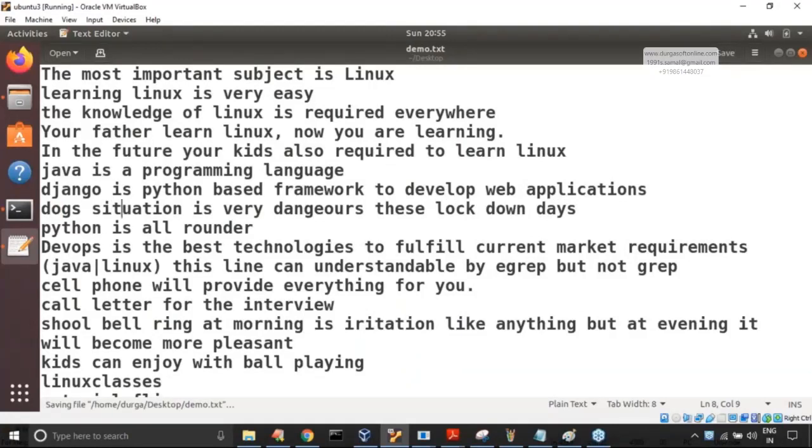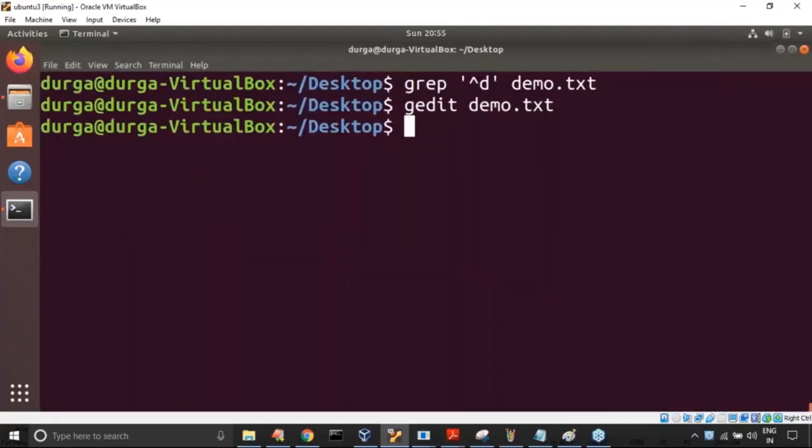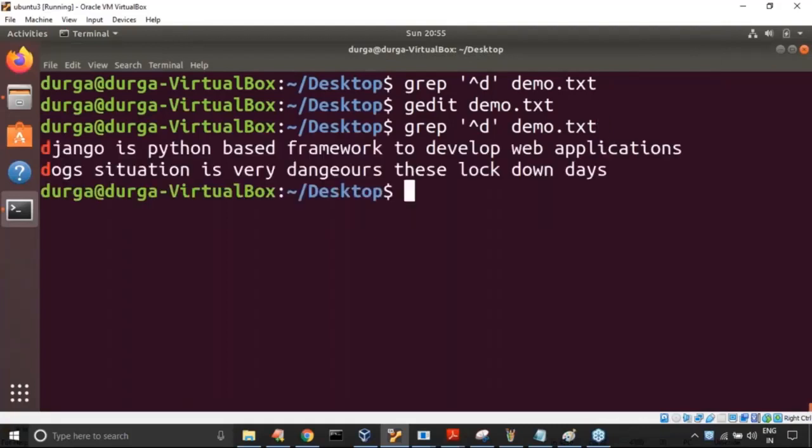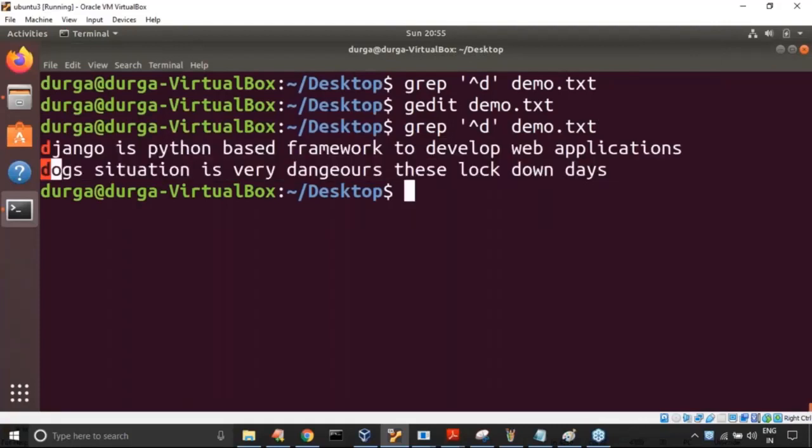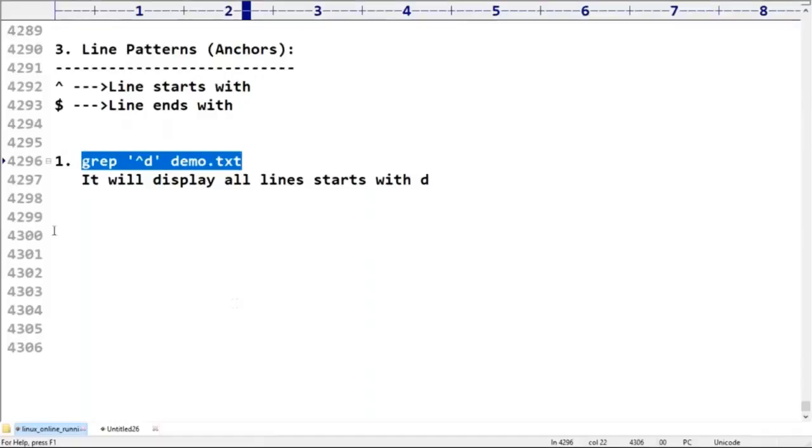Now observe that, can you provide any line that starts with D? Yes, observe that Django is a Python based framework to develop web applications. So the first one starts with the D. Any doubt about this? Please respond. Clear, right?